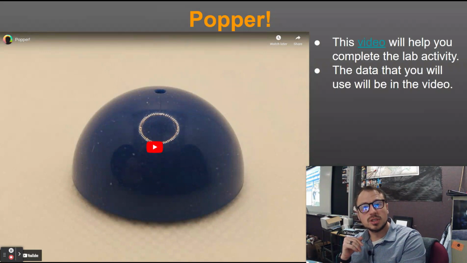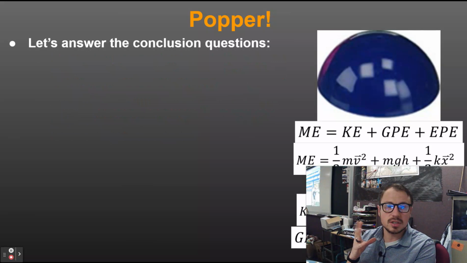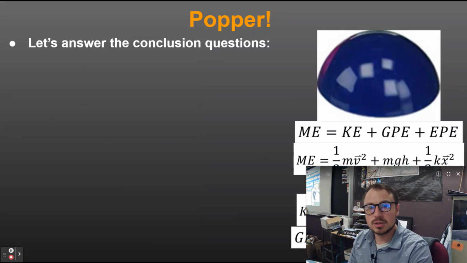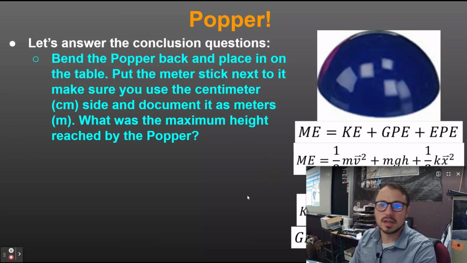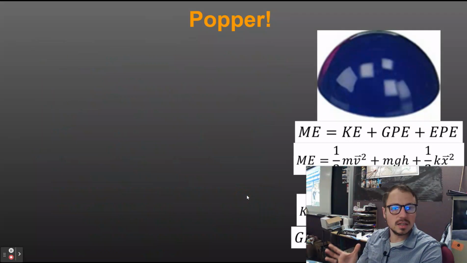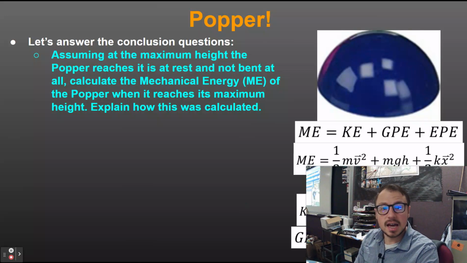So in order to reinforce this, we did the popper lab, right? In which you have this toy, the popper, where you bend it back, you set it on the table, and let it pop, right? So we asked those kinds of questions. We needed to find out how high it went, calculate the gravitational potential energy. Then we needed to talk about the different types of energy it had at different points.